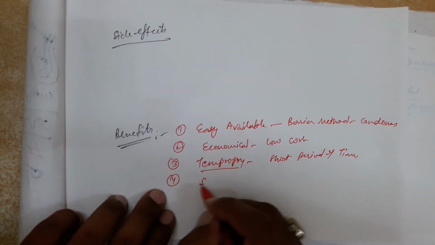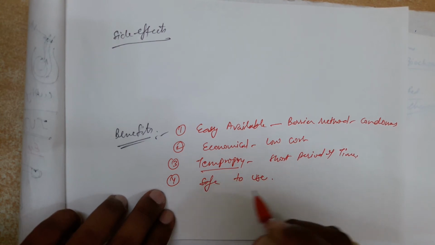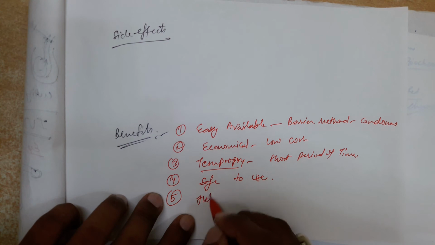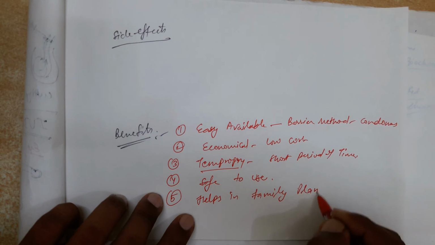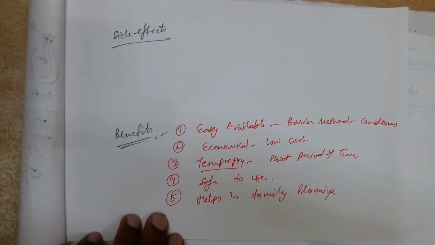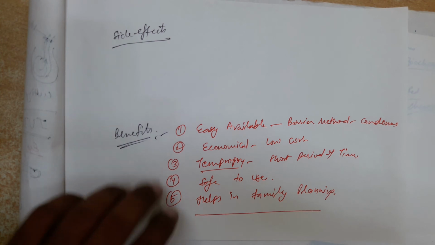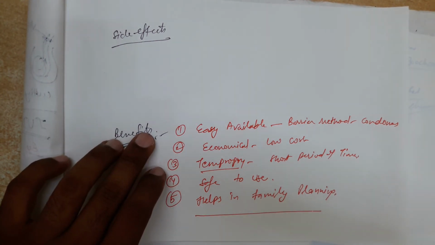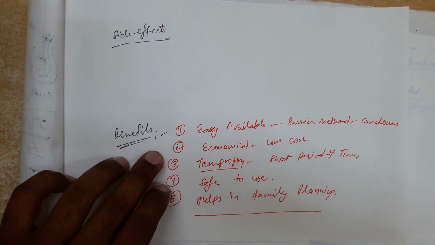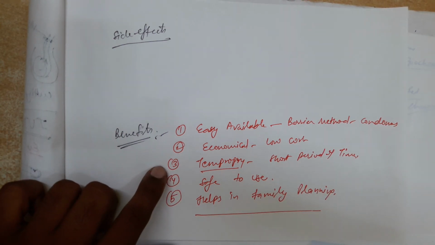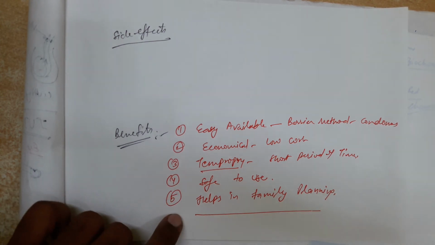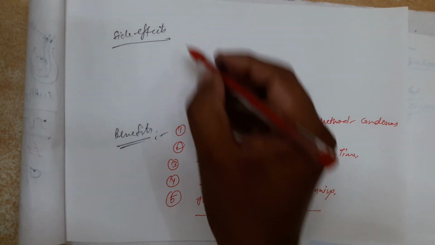Okay, safe to use. Benefit, helps in family planning. Okay, these are very important points, because all the barrier methods are freely available at health centers and can be purchased from the market. Easily available, very economical, costing just between 15 rupees or something, up to 70 rupees. Temporary, only single use for a short period of time, safe to use, and even help in the family planning method.